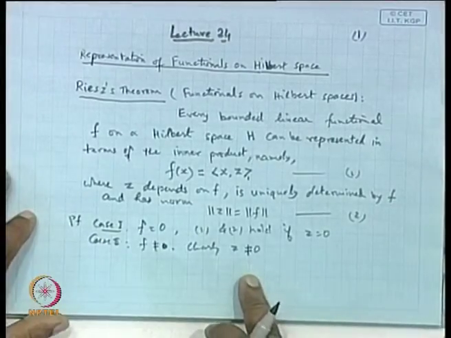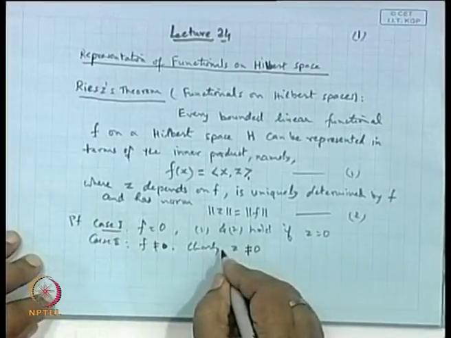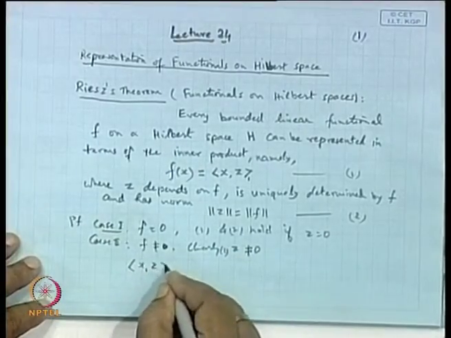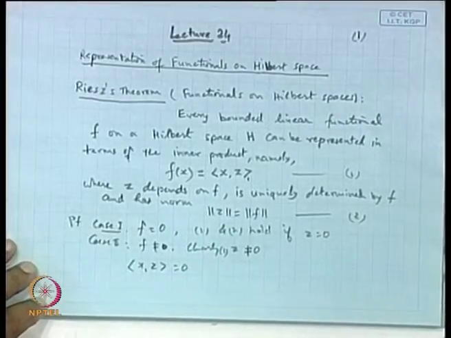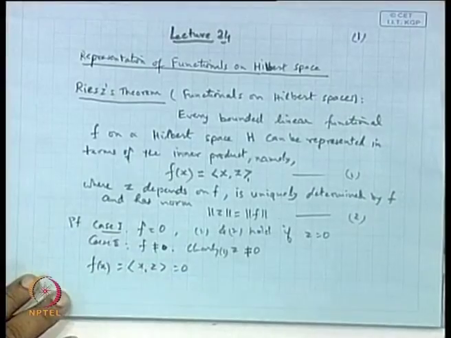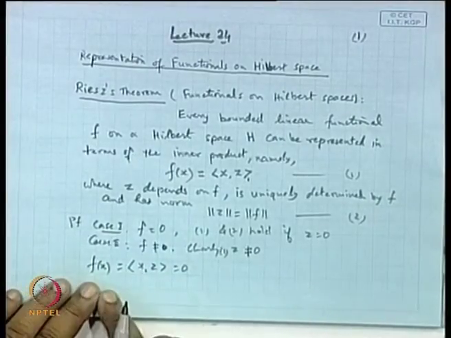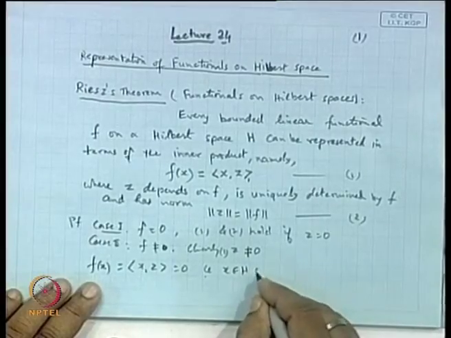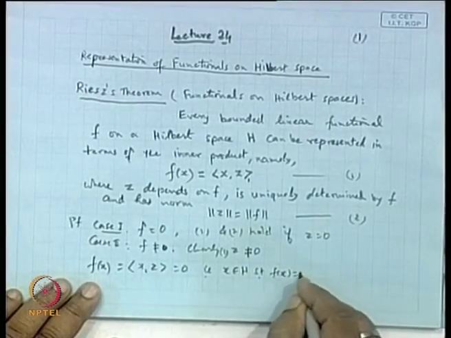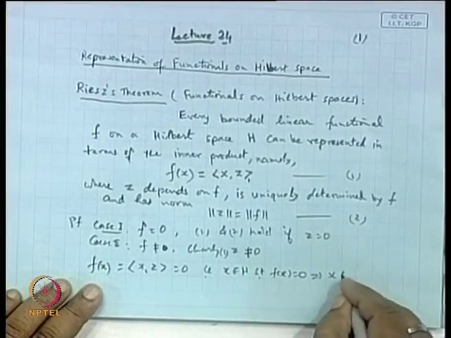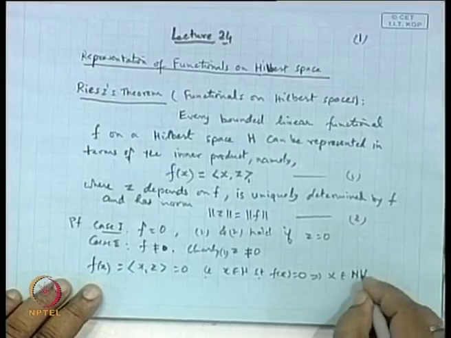Once z is not 0, the second part is when the inner product <x, z> is 0. It means f(x) is 0. So those points x belonging to H such that f(x) is 0 for that particular z, this x will be a point of the null space of f.